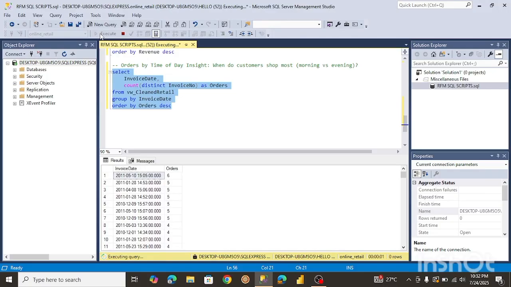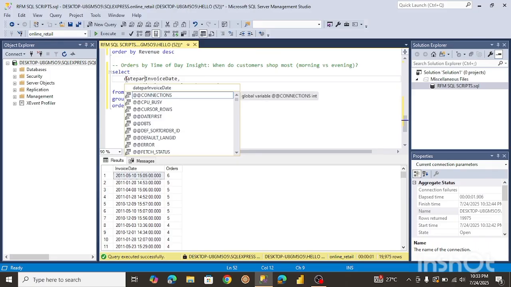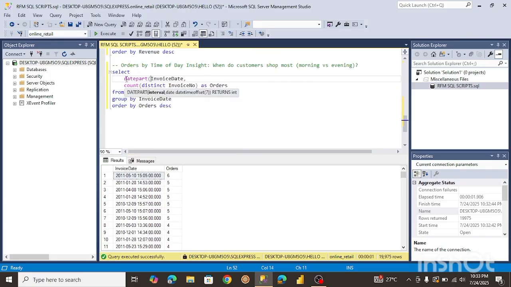Okay, so yeah, I think we managed to do this, and we managed to get what we need. So to get to know the time of day that the most orders are being made, we're going to use the date part function. What it does is extract whatever you want from the date, whether it's the day or the month.